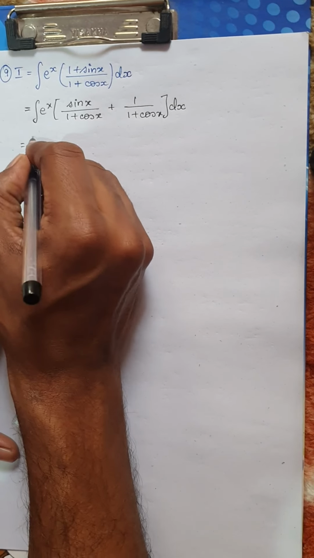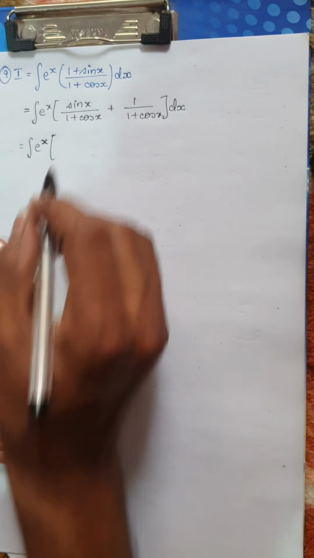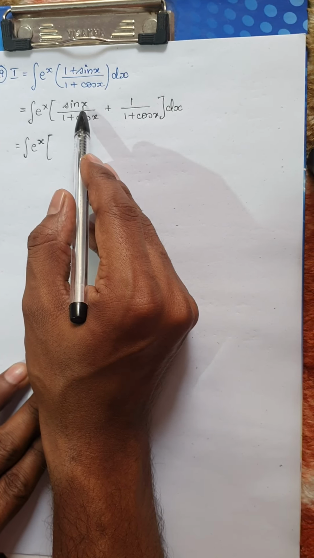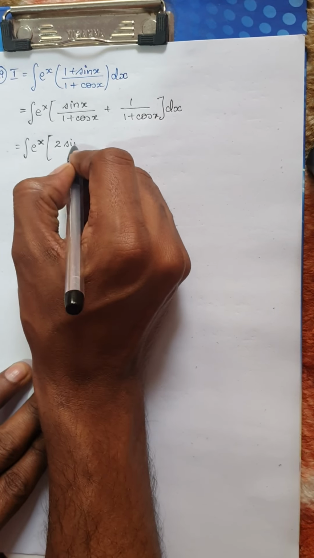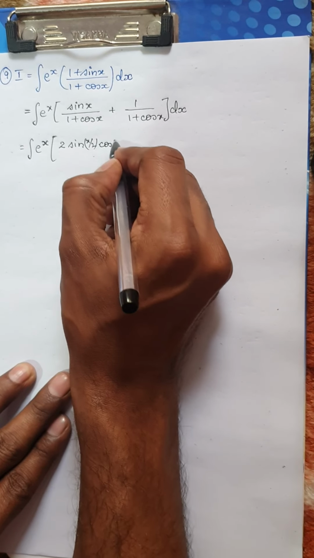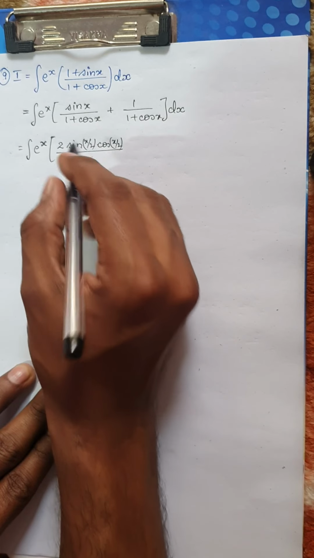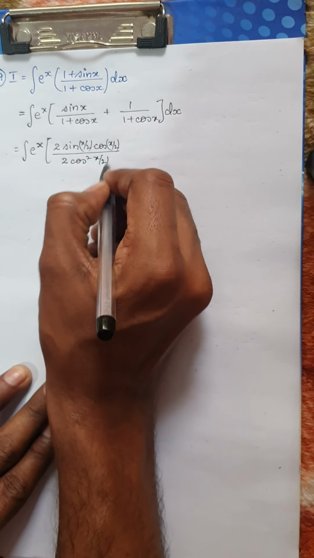Okay, so this would be nothing but the integral of e power x into, now I'm going to use the half angle formula. We know sin 2 theta is 2 sin theta into cos theta. So if I use half angle, sin x would be 2 times sin (x by 2) into cos (x by 2), divided by, now we know 1 plus cos x is nothing but 2 cos square (x by 2), isn't it?